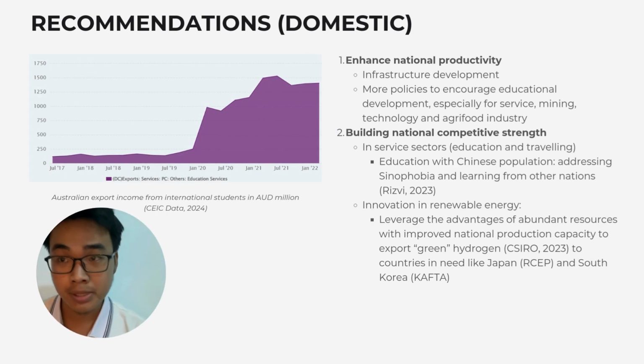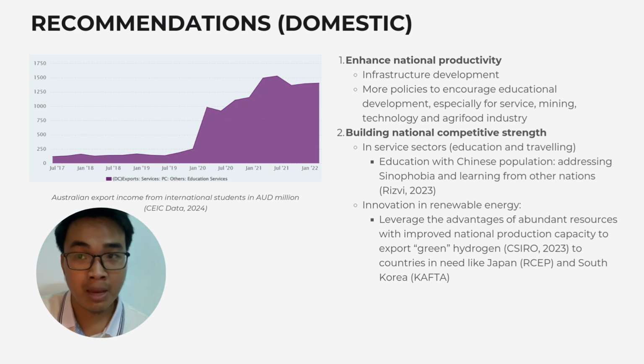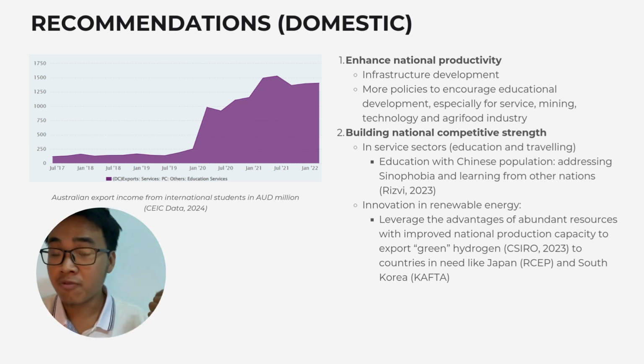After the impact analysis, I will wrap up with some recommendations, and further on I will talk about the domestic point of view. Australia itself should enhance its national productivity by improving its infrastructure, and there should be more policy allocated to education development, especially for service, mining, technology, and the agri-food industry, because these industries are the significant exports for the Australian market.